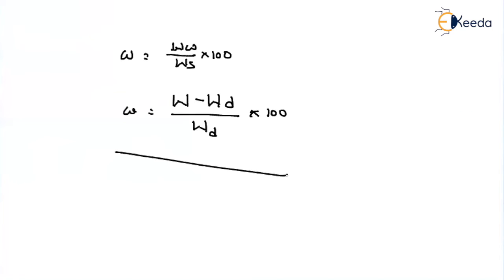The weight of the water is the total weight W minus the weight of the dry sample, divided by the weight of the solids, which I can also call the weight of the soil in dry condition, into 100. So by using this oven drying method and this relation, we can find out the water content present in the soil.